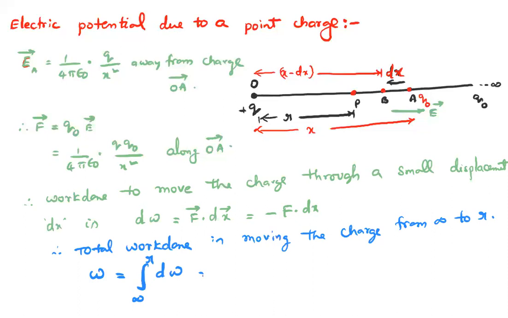We can write this as minus the integral from infinity to r of Q naught times E into dx, that is minus the integral from infinity to r of 1 by 4 pi epsilon naught Q naught by x square into dx.